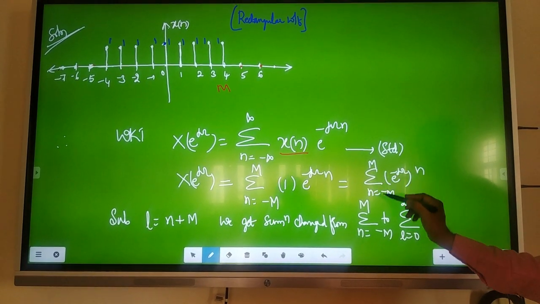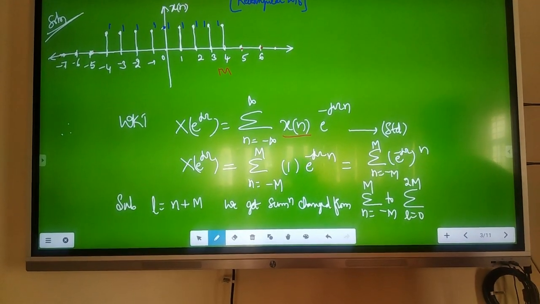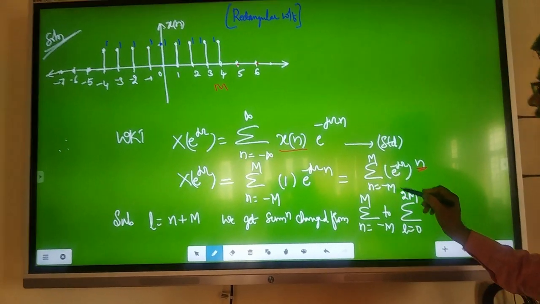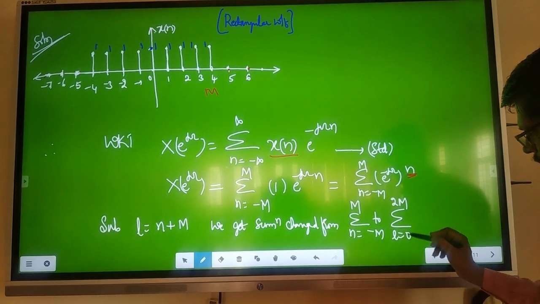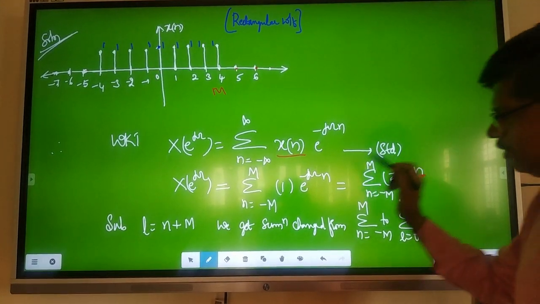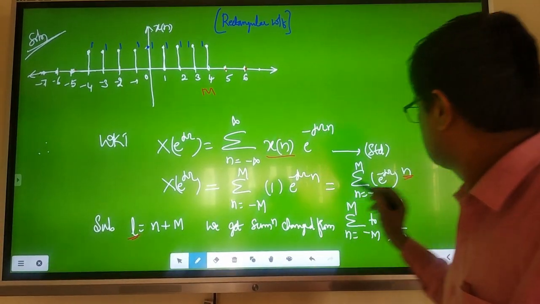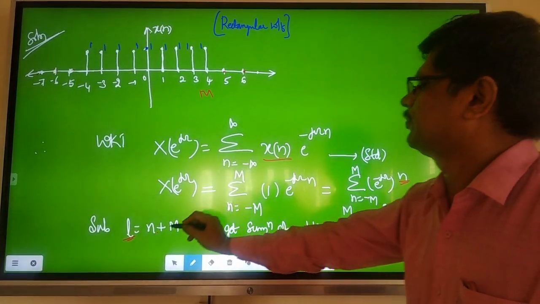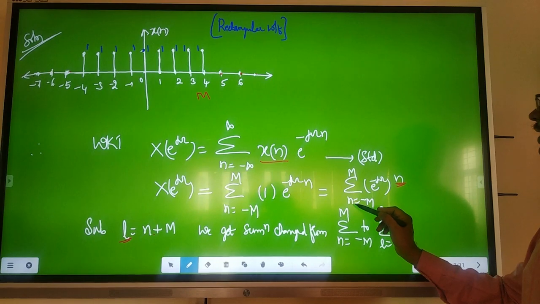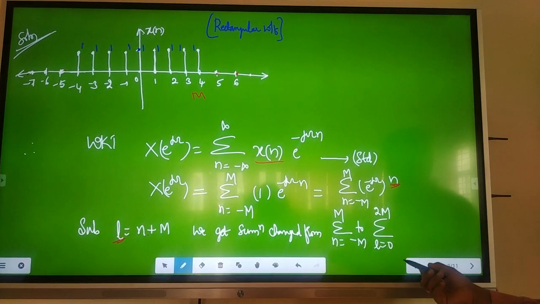Then write in this form, you know this famous form, summation n equal to minus M to plus M, e power minus j omega to the power n, alpha to the power n. Then immediately these substitutions you should do. Don't forget now. Change this limit, summation n equal to minus M to plus M, to one more dummy variable, L equal to 0 to 2M, for simplification purpose. For that, substitute L as n plus M. Now what will happen, we change from summation n equal to minus M to plus M to summation L equal to 0 to 2M.